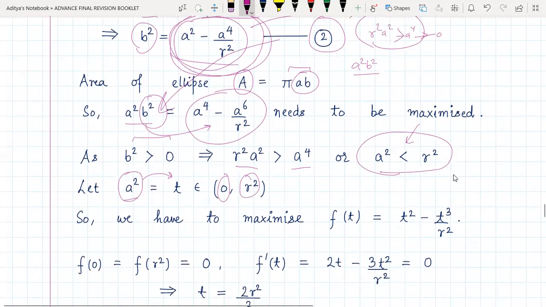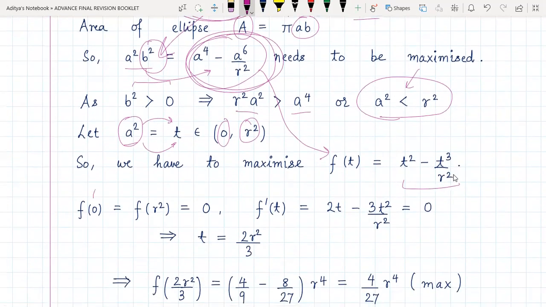Now we have to maximize this function, right? This function will become f of t, which is t square minus t cube upon r square, because a square we have substituted as t. Now f of 0 if we find and f of r square if we find, both of them you can easily see will come out to be 0. If you put 0 here, 0 only, and r square if you put here, we will get r power 4 minus r power 6 upon r square, which is again r power 4, so 0. Now endpoint values we have found.